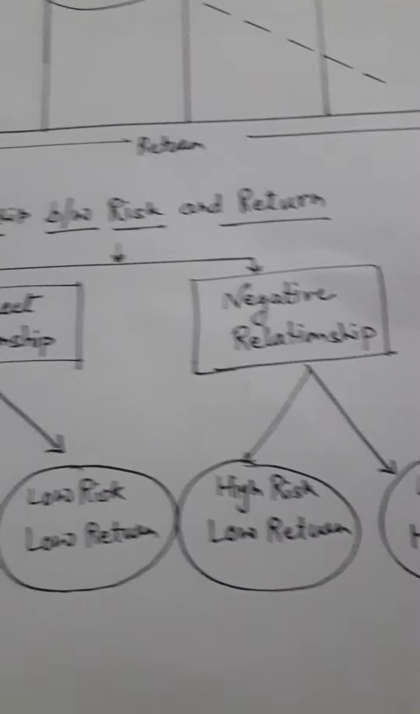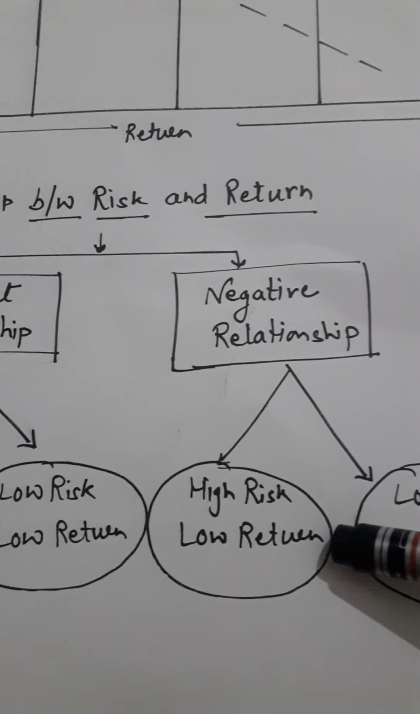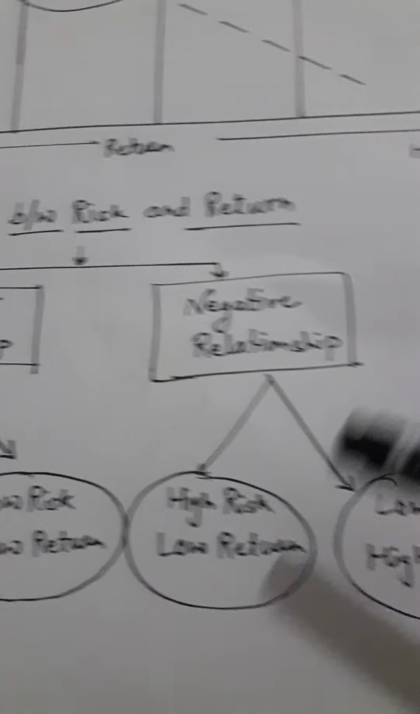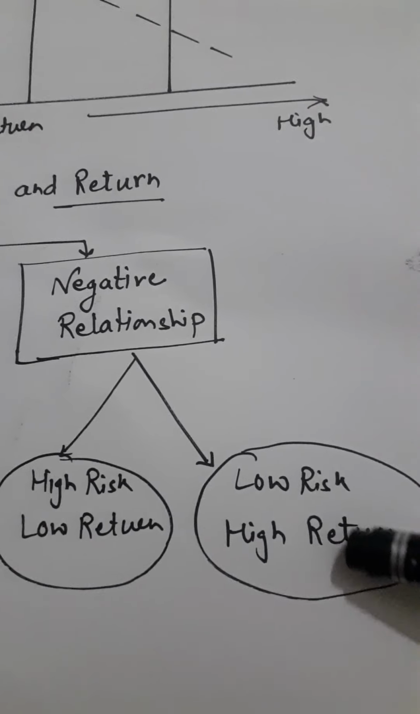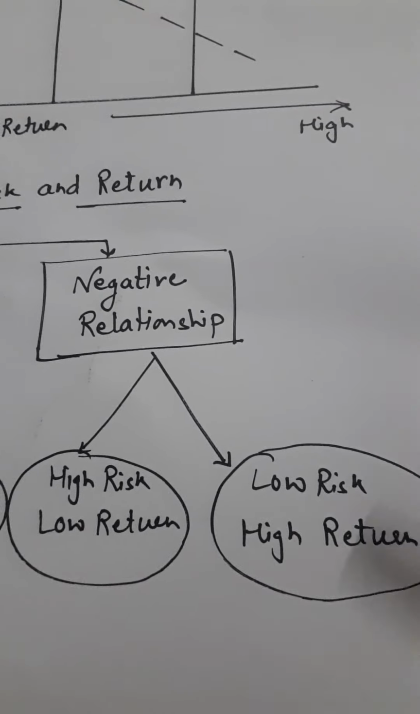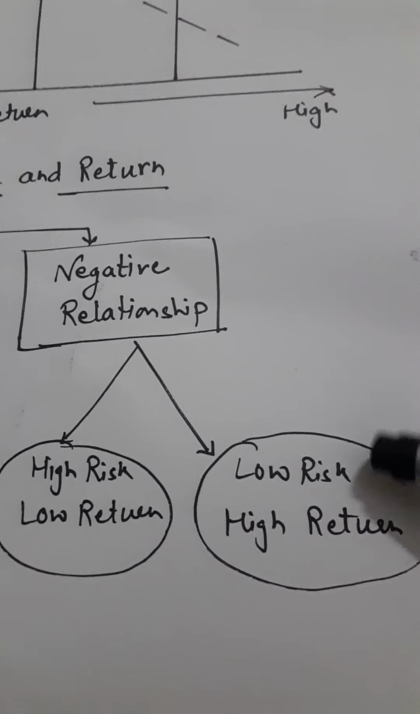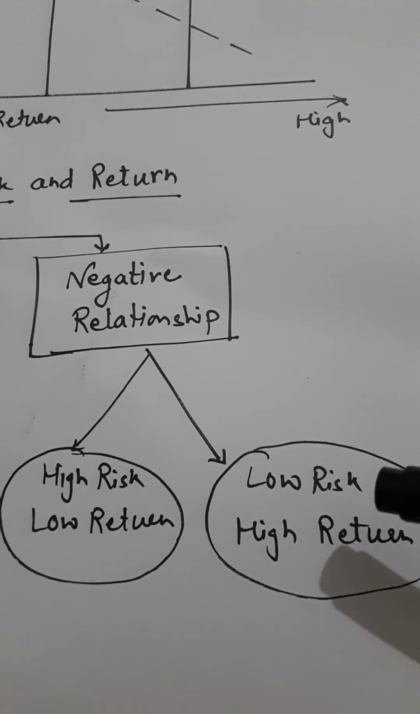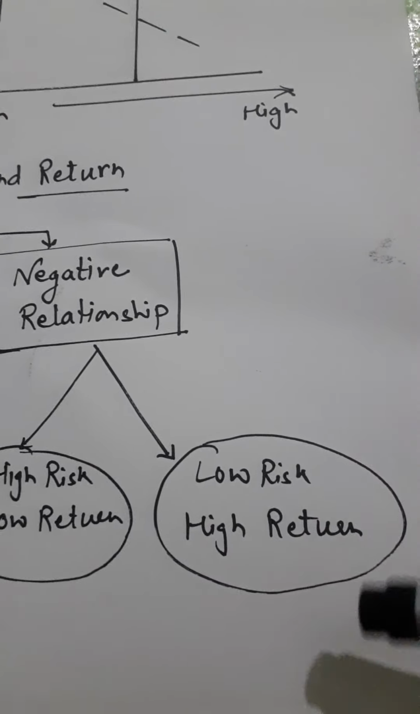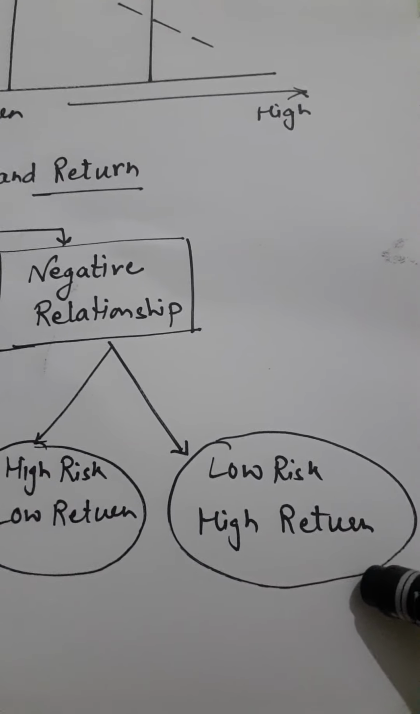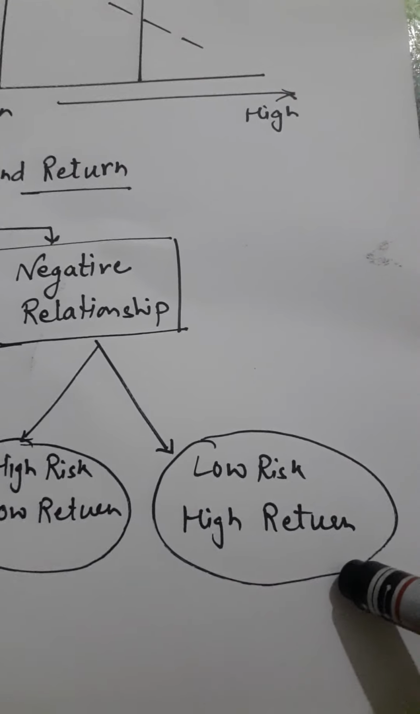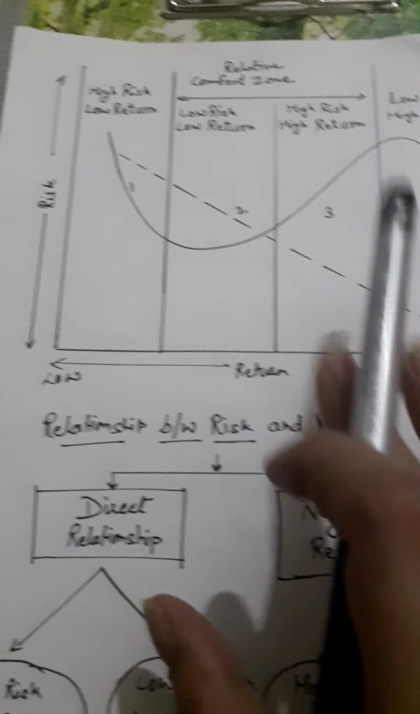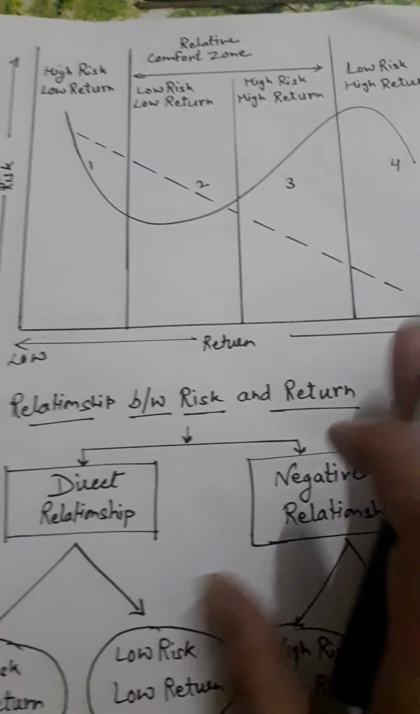So we can say that high risk, low return depends upon the nature of the project, and low risk and high return depends upon the opportunities available in the market, which the investor may or may not take. So this is our topic, risk and return relationship. I hope you all understand. Thank you so much.